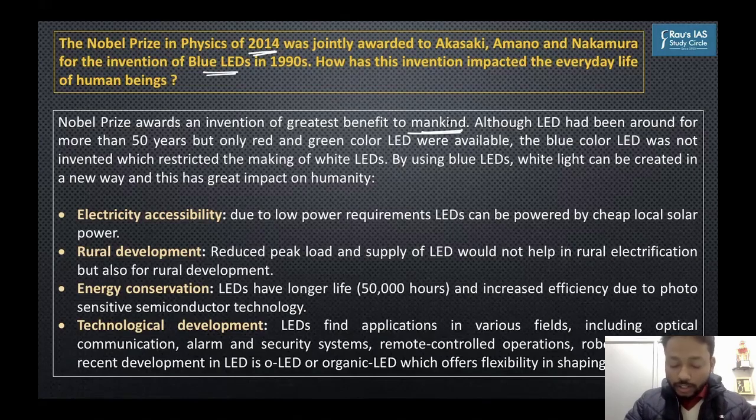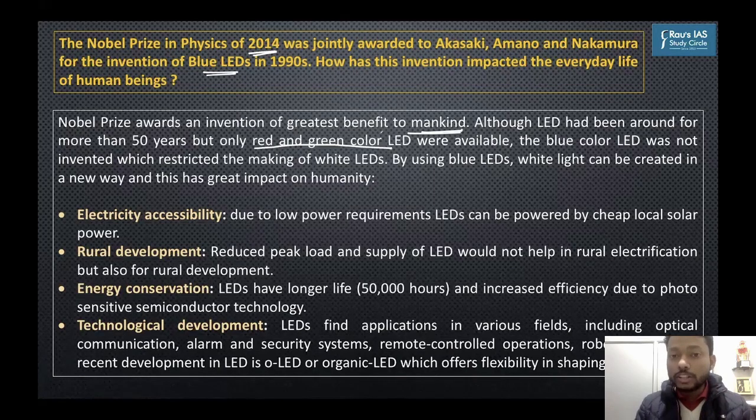And then you can give a little bit of briefing as to what is so special about blue LEDs. Red LEDs and green LEDs were known for a long time. The kind of semiconductors, the characteristic of it, depends upon the light that will be emitted from it. But you do not have to go into that detail. The benefit of LED is that it is cheap, efficient, has a long life, and its intensity can be changed very easily. Unlike the incandescent bulb, just like you have regulators for a fan to change the speed, the intensity of lights can be changed very easily in case of LEDs. Otherwise, in case of sodium lamps, that cannot be done. And it is environmentally friendly as well, and cheap as well.